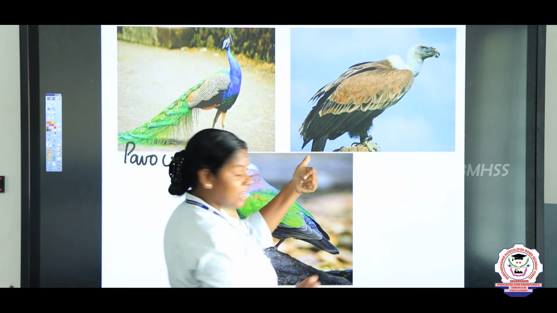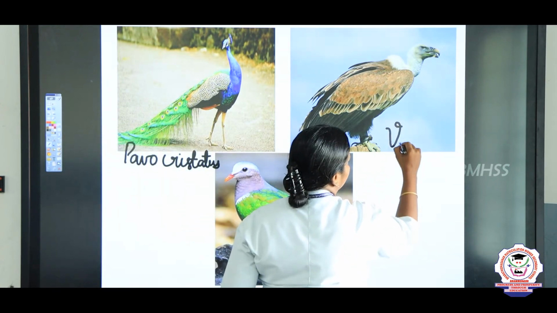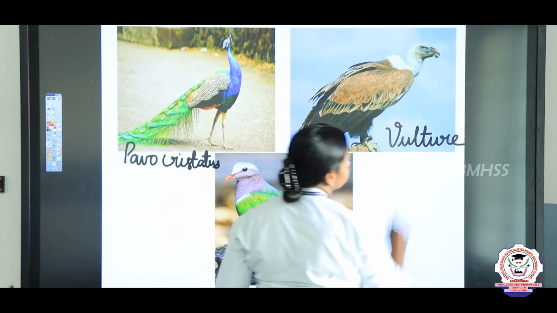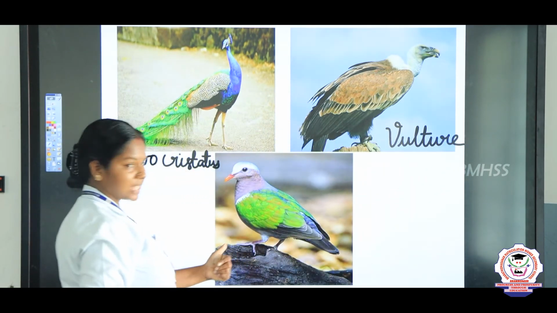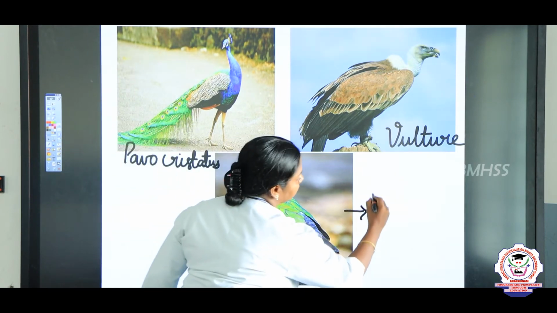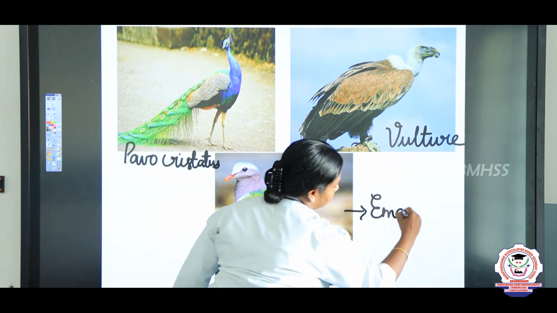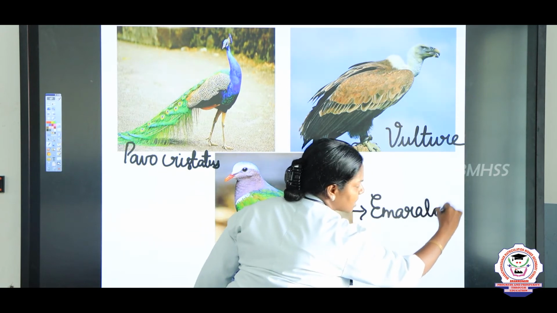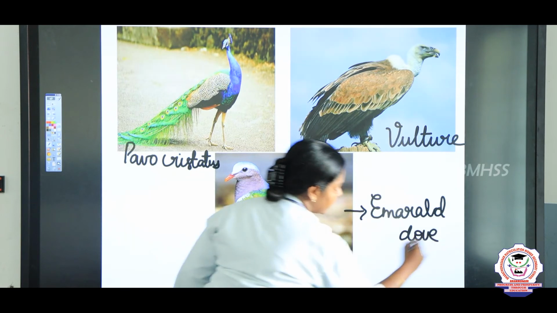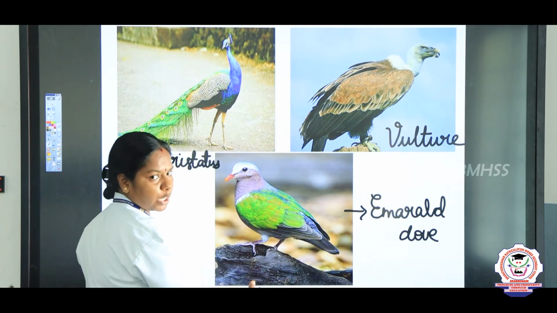And vulture. Vulture, right? And another important example is emerald dove. About this we might have studied in the first lesson also. It is the state bird of Tamil Nadu, right?